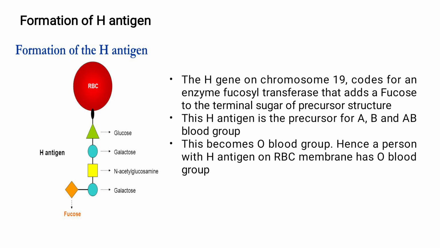This enzyme is produced by the H gene, which is present on chromosome 19. So a person with O blood group has H antigen attached to the surface of RBC. This H antigen is the precursor for A, B and AB blood groups, the other blood groups. So H antigen should be present. From this H antigen, the other blood groups, that is A, B and AB blood groups, arise.